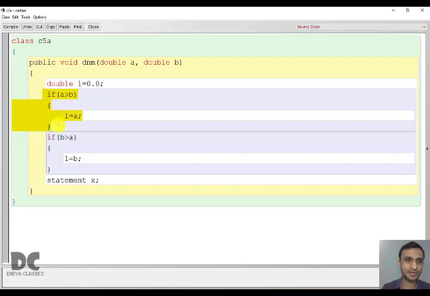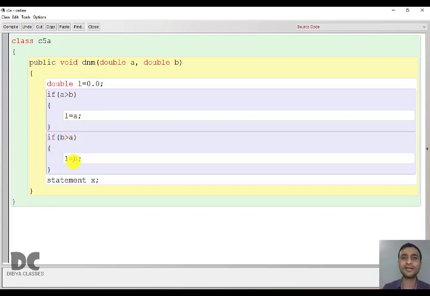So in the first if statement, we are checking if A is bigger or not. And in the second if statement, we are trying to check if B is bigger or not. So either of these is going to be true. That is for sure. Only in the case where A and B are equal, both will be false. Obviously, because if A and B are equal, then neither A is greater than B nor B is greater than A. But we will not assume this case. Since you are trying to find the larger number, we assume that both the numbers are different.